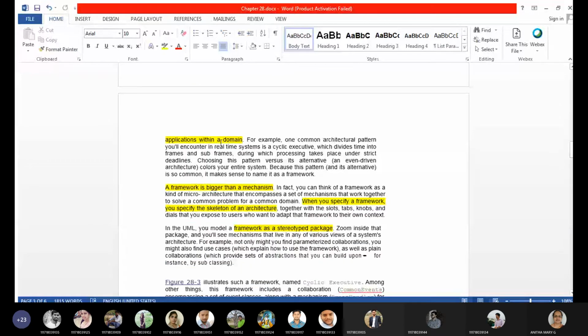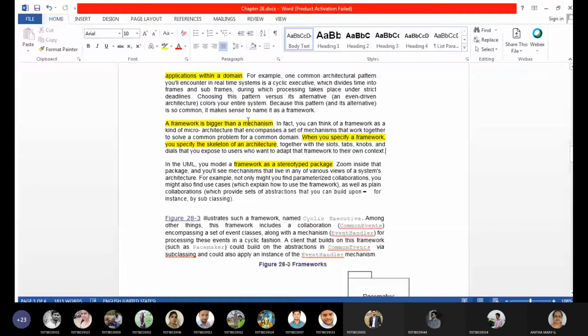In real-time systems, we come across cyclic executors, which divide the time into frames and subframes, and processing takes place based on the deadlines. This is an example given here. Let's see it in the diagrammatic representation. Before we see that, there are a few more definitions. A framework is bigger than a mechanism.